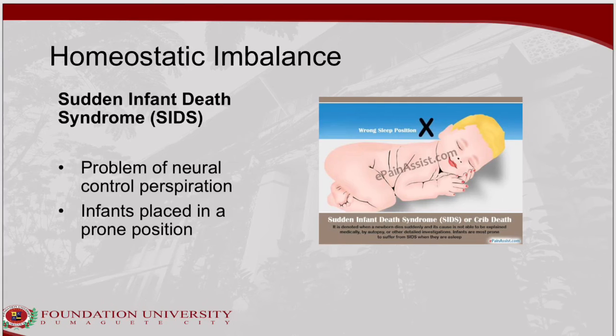Another homeostatic imbalance in the respiratory system is sudden infant death syndrome, or SIDS, also known as crib death. This happens in healthy infants who die in their sleep because they stop breathing. This is believed to happen because of a problem with neural control of respiration. This occurs in infants in the prone position.